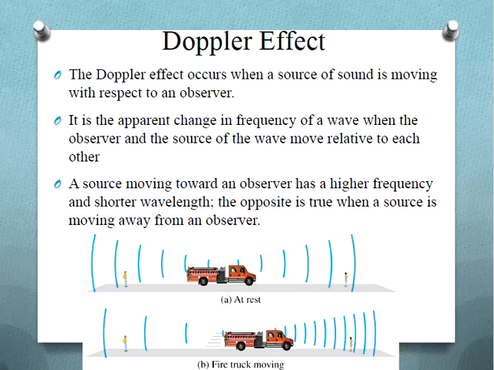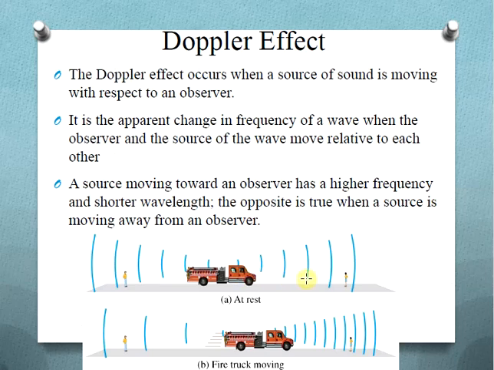It is an apparent change in frequency of a wave when the observer and the source of the wave move relative to each other. When the object is moving towards the other, the frequency will be increased because the time between successive sound waves will be shortened. Therefore, the pitch will be higher. When the object moves away from the other, the frequency will decrease because the time between successive sound waves is lengthened. Therefore, the pitch will be lowered. So these are the two cases.